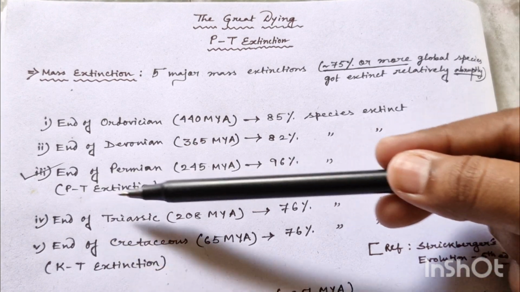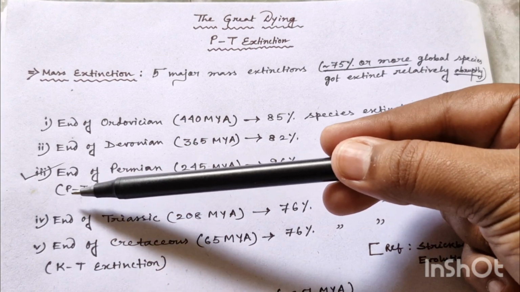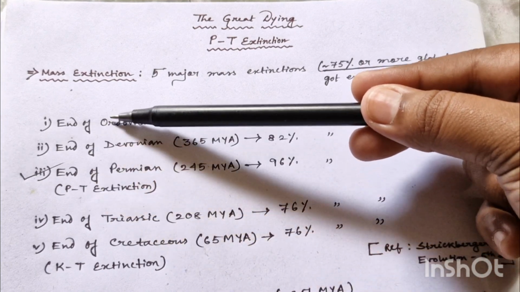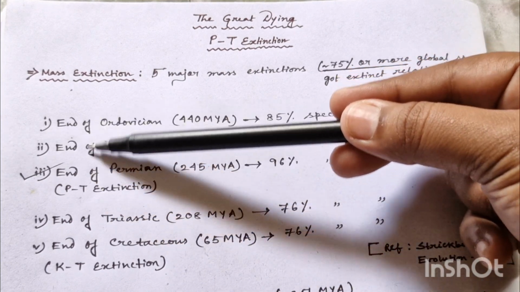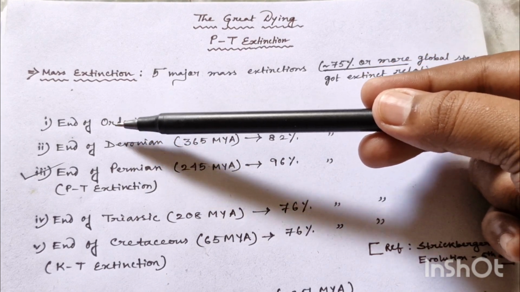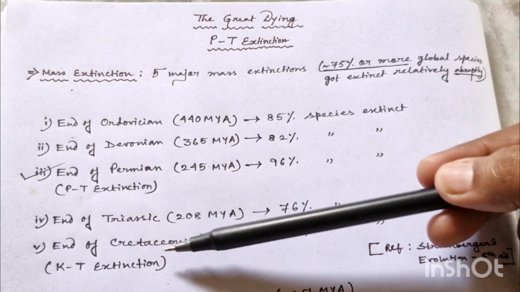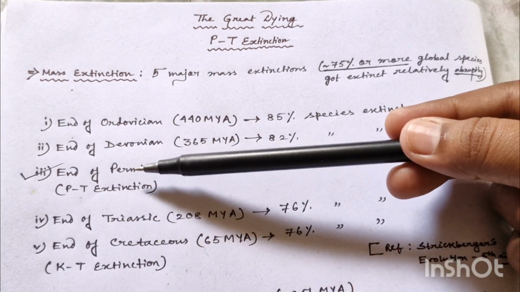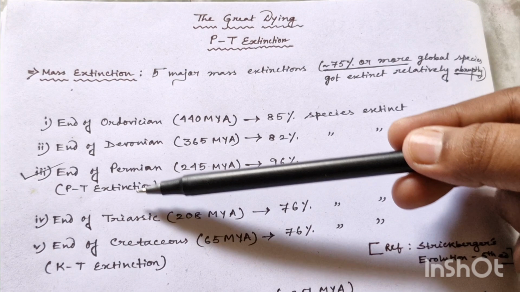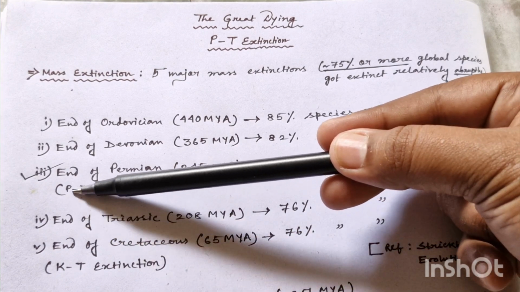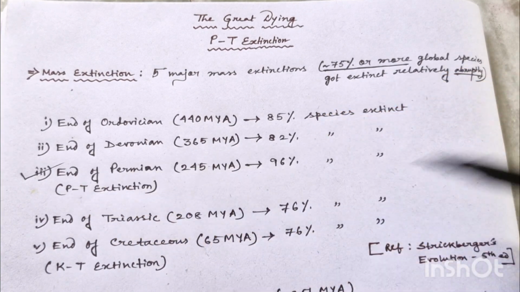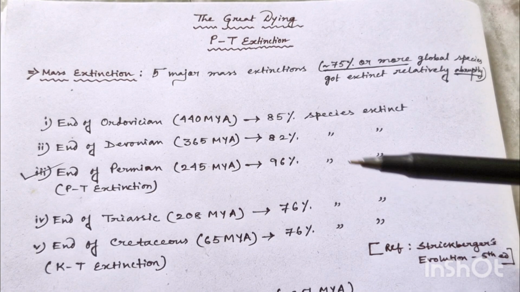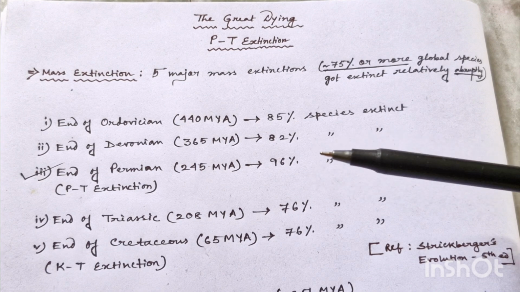Now why is it called PT extinction? Because it occurred at the end of the Permian and start of the Triassic period, okay. As you all know, Ordovician, Devonian, Permian, these are under the Paleozoic era, whereas Triassic and Cretaceous are under the Mesozoic era, okay. So between these two eras, between the two periods, Permian and Triassic, this extinction happened, and that is why it is known as PT extinction, Permian Triassic extinction, okay. So let's discuss briefly what happened here, why it happened, and what species got extinct in this extinction.